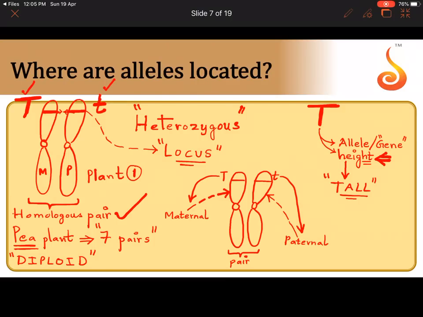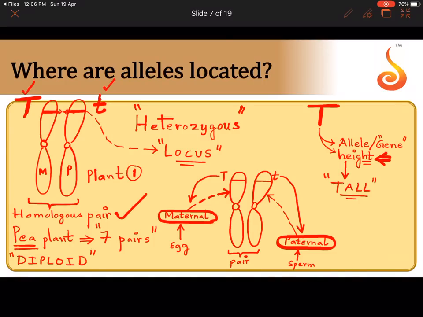So each homologous pair in a diploid organism consists of two members. The names given to the members are maternal chromosome and paternal chromosome. The maternal chromosome came from the egg contributed by the mother, and the paternal chromosome came from the sperm contributed by the father. Okay, so now you know where alleles are located. This is just a recap before I start with the actual Mendel's monohybrid cross.